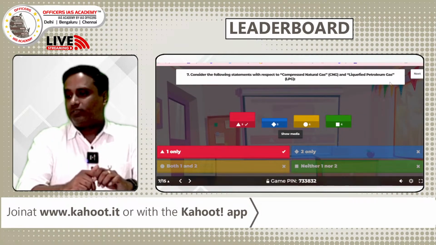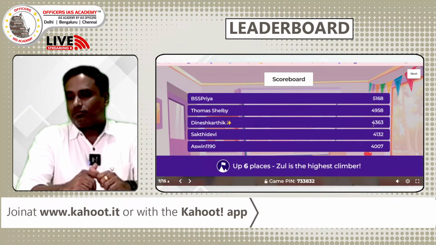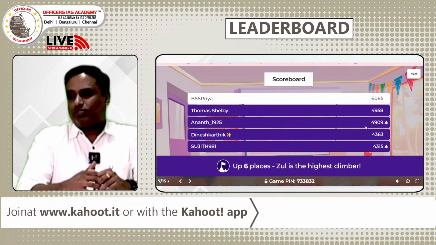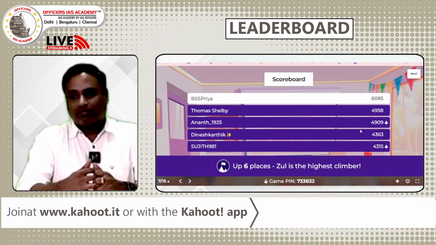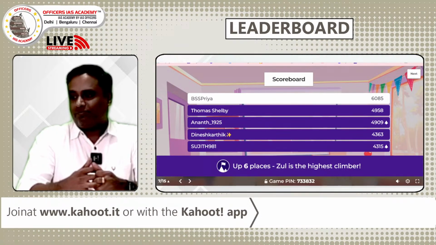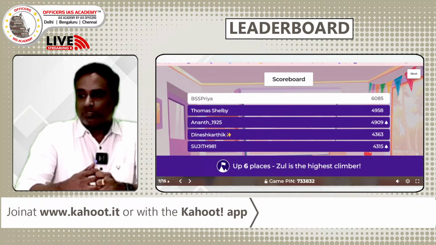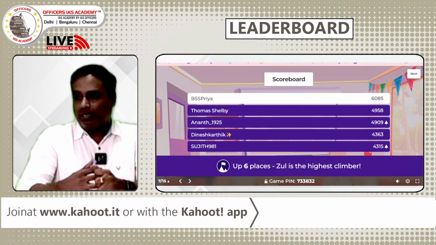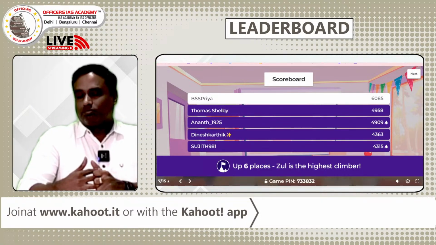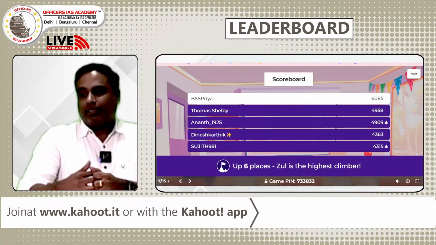So we go look at the leaderboard. There is not much change in it. Priya and Thomas Shelby still retain the first spots, but Priya retains her spot with a higher marginal difference than the second rank, more than 1,100 difference now. So possibly the two-point questions will make a change out of it.